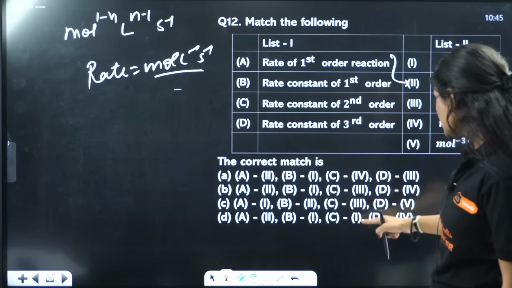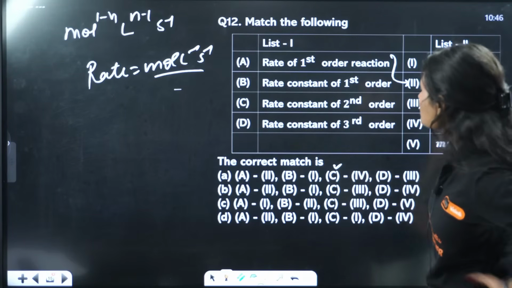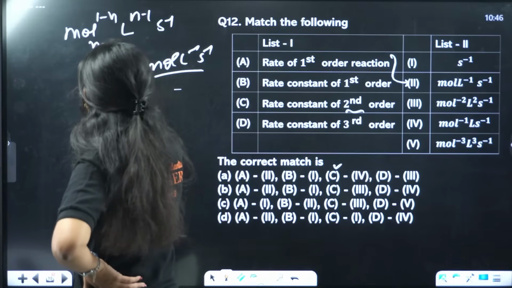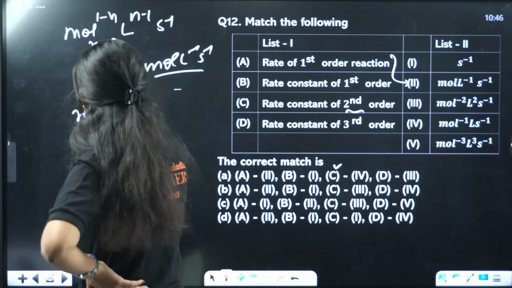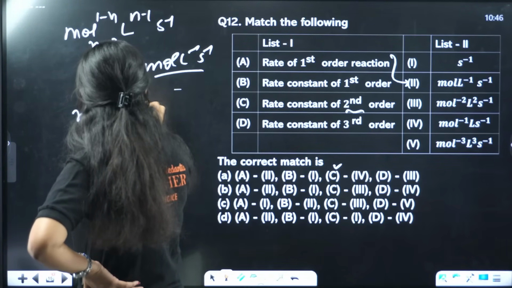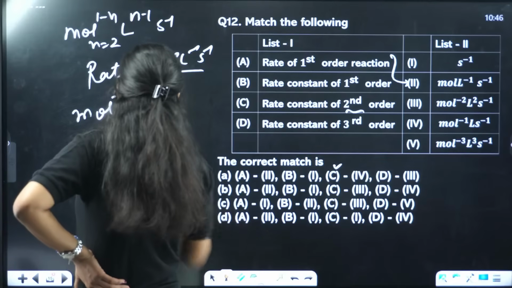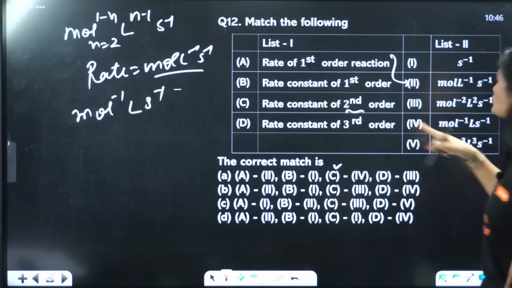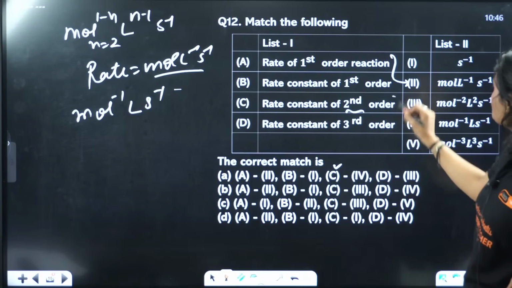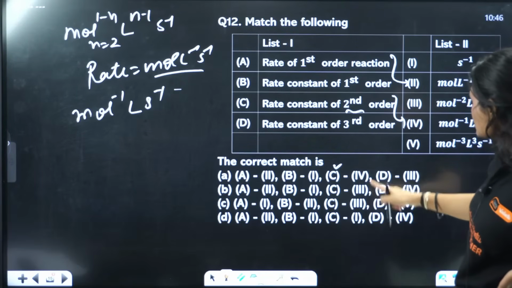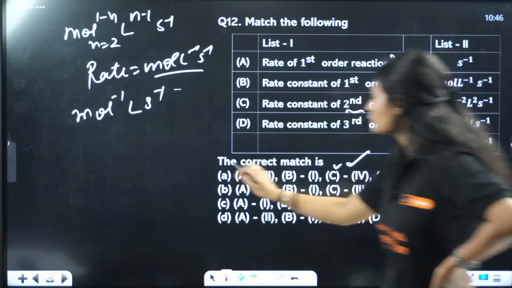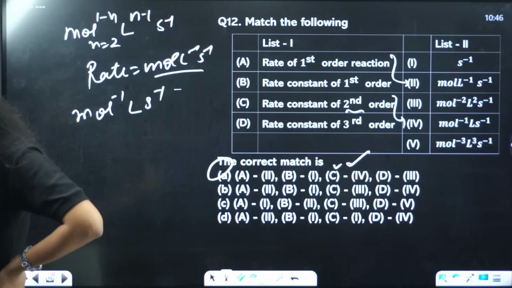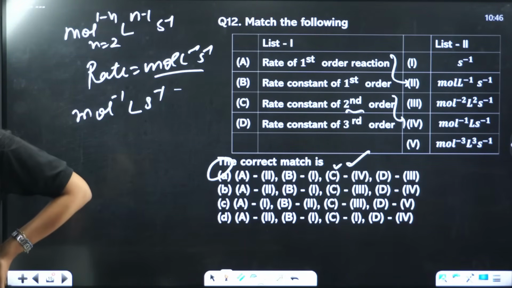So let's see option C. Rate constant of second order. For second order reaction, if I put n equals 2, the equation becomes mole minus 1 liter raised to power 1 liter second inverse. This will be your expression which resembles that. So C4, this is your correct answer. Option A. Clear? Option A, not C.